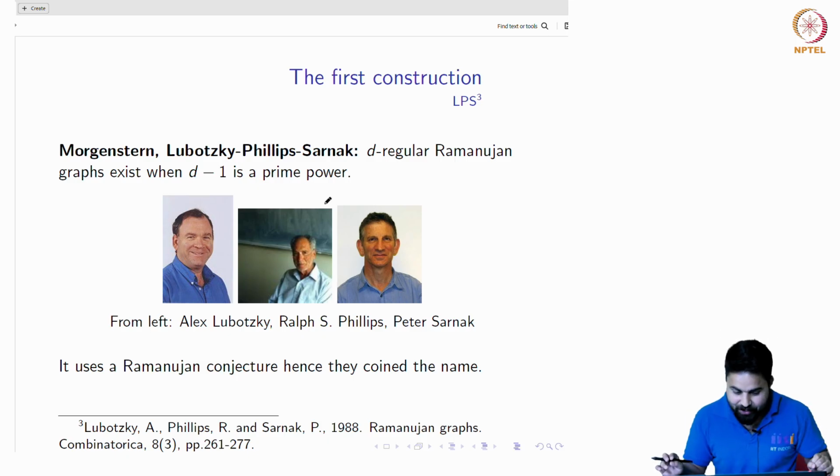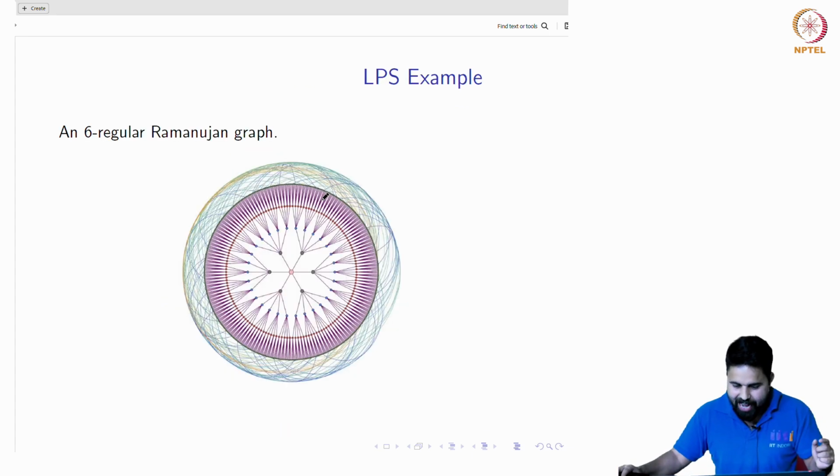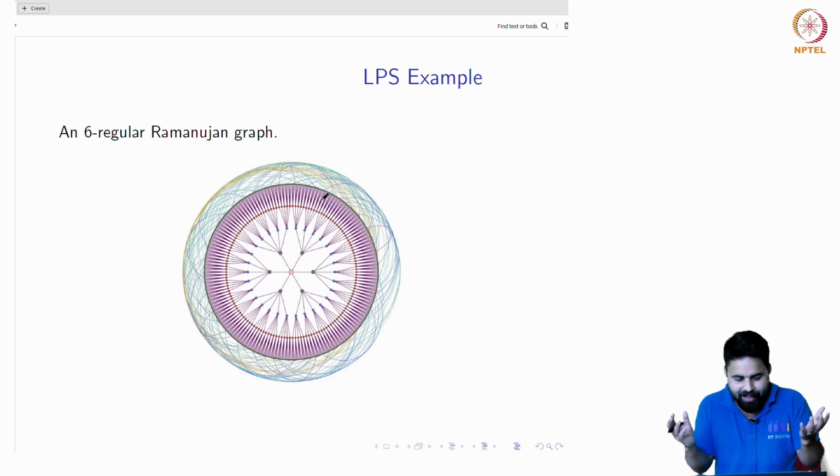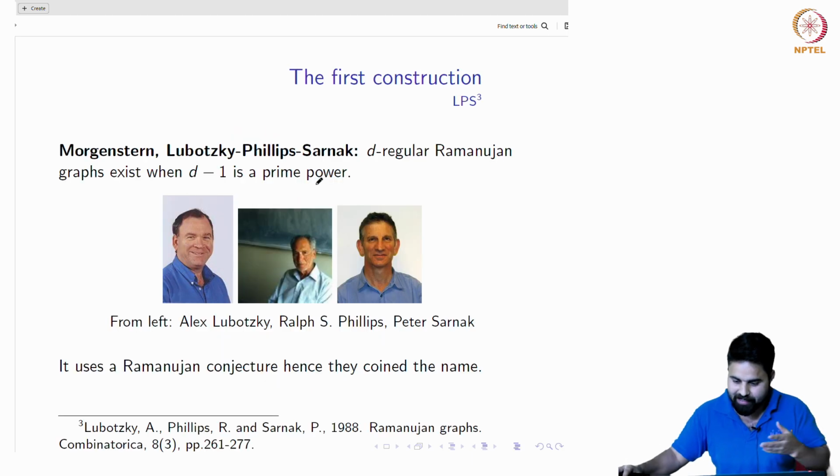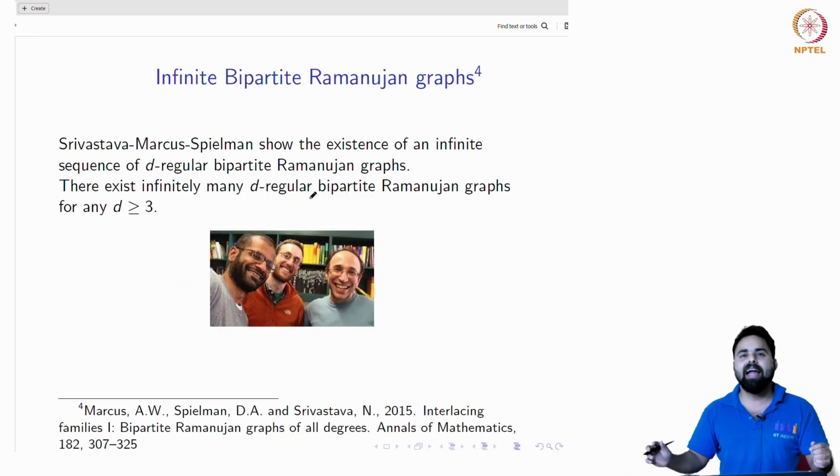Very good. A few years later, Margulis generalized this result. He proved that there exist D-regular Ramanujan graphs when D minus 1 is a prime power. Earlier it was just a prime number, now it is a prime power. Great. And this is one beautiful picture of a Ramanujan graph of degree 6. This is a 6-regular Ramanujan graph, and this is an LPS example, by the LPS construction by Lubotsky, Phillips and Sarnak.